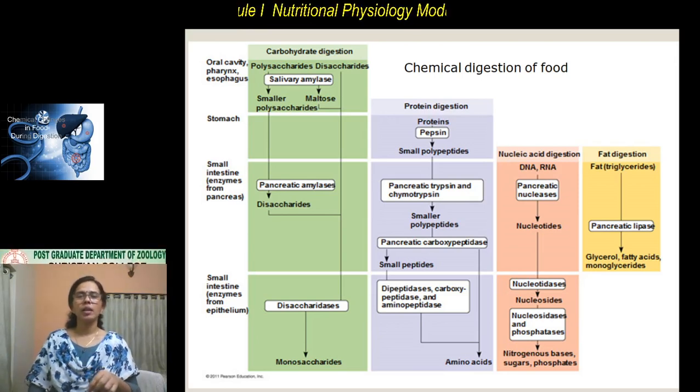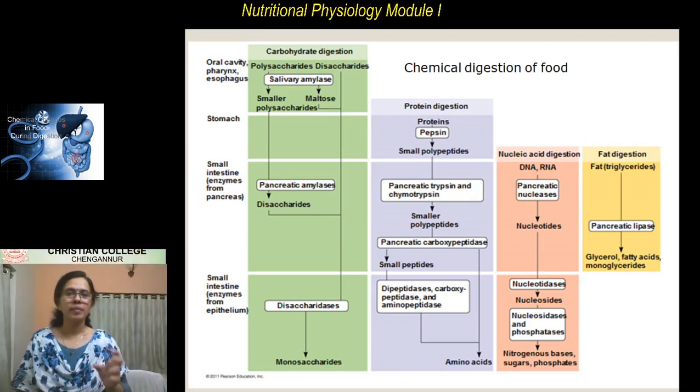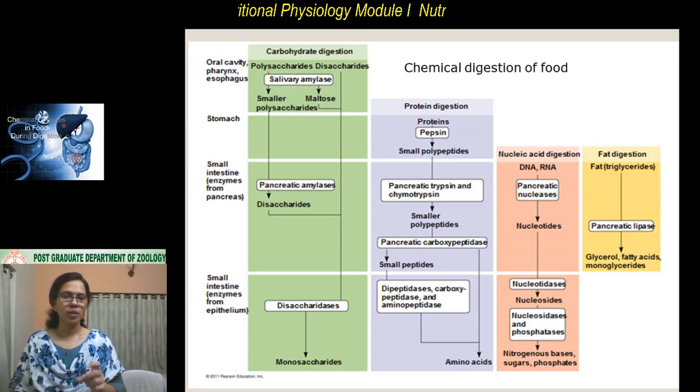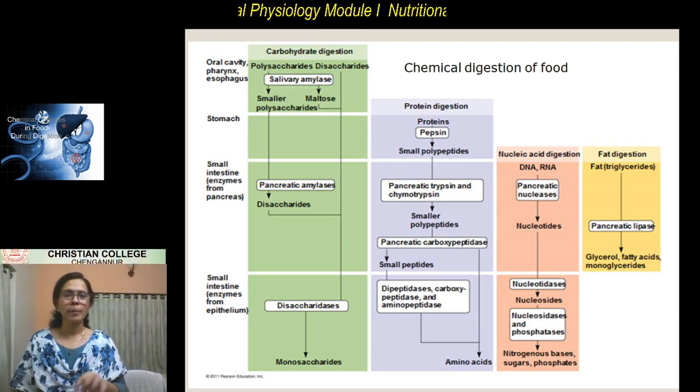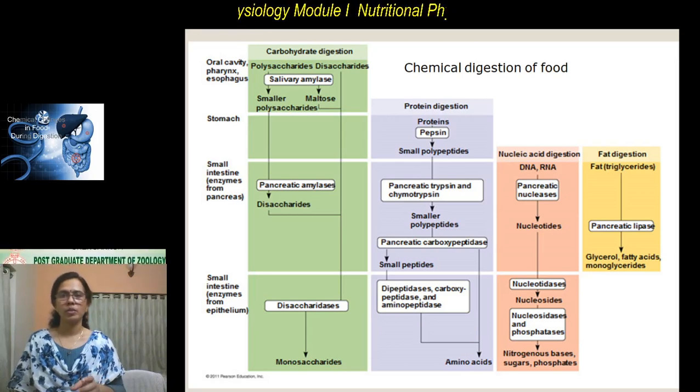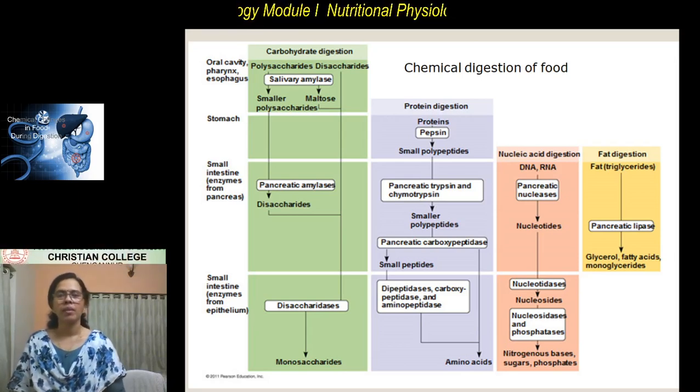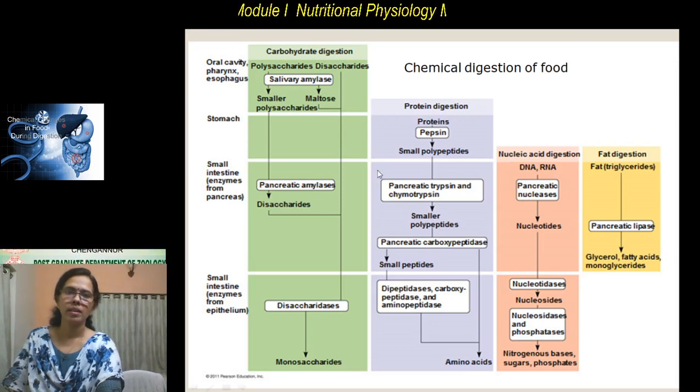They act at one end of the short oligopeptides, and amino acids are formed towards the end. Okay, so that is about the digestion of proteins.